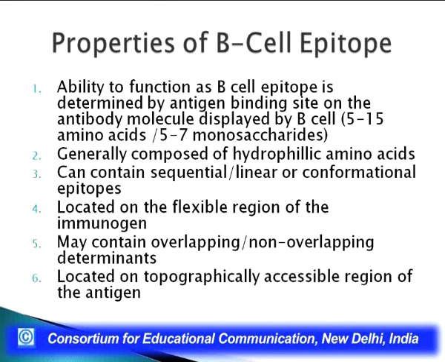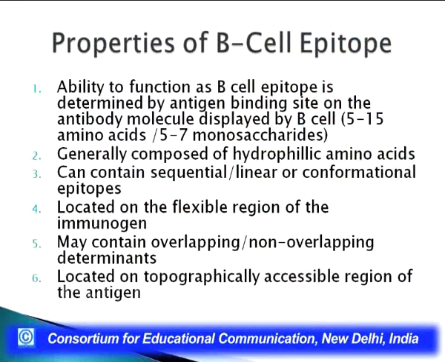As already described, a good B cell epitope may be present because of the secondary structure or the tertiary structure of a protein of the antigen. Hence it could be a conformational epitope, where the epitope is formed between such amino acids which in a linear molecule are far apart, but have come together because of the secondary or the tertiary structure. It could also be a sequential or linear epitope. So it can be both.